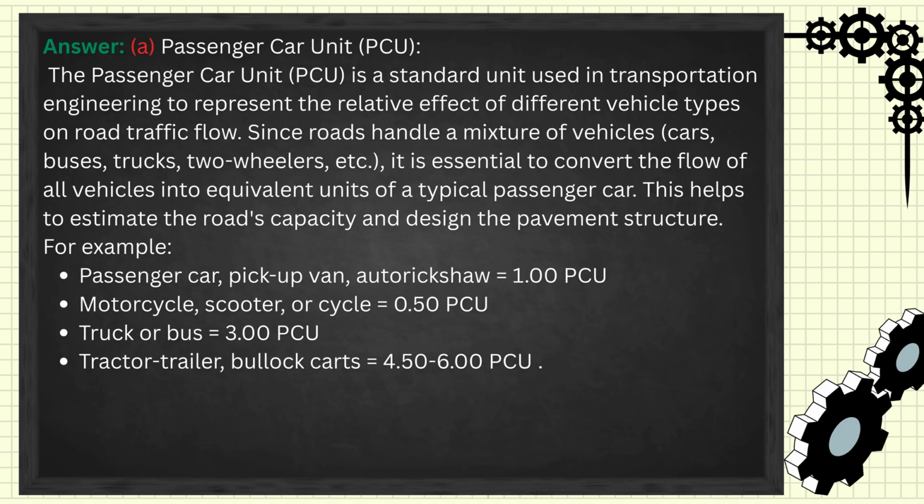For example, passenger car, pickup van, auto rickshaw equal to 1 PCU, motorcycle, scooter or cycle equal to 0.50 PCU, truck or bus equal to 3 PCU, tractor trailer, bullock carts equal to 4.50 to 6 PCU.